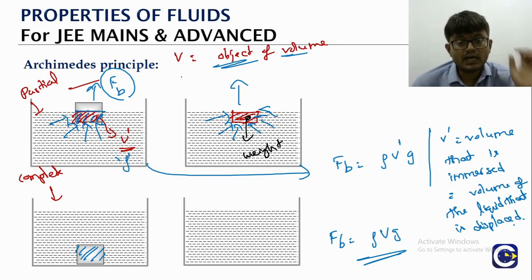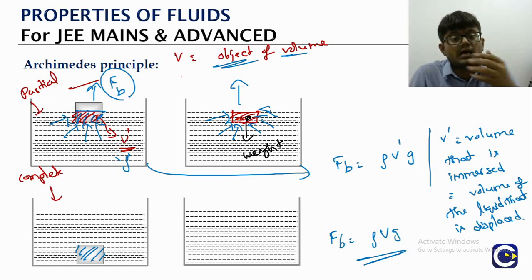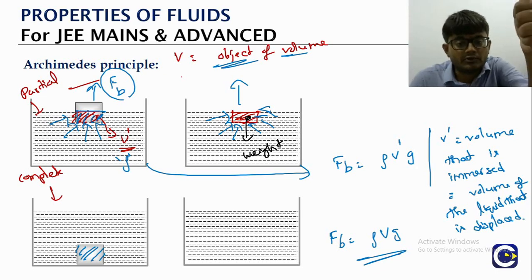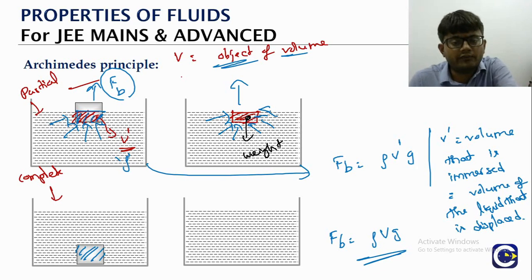Okay, so you understand how the buoyancy is coming. Buoyancy is coming because of the interaction due to the surrounding liquid molecules, and they will interact in such a way that they will apply an upward force which is equal to the weight of whatever liquid is displaced.